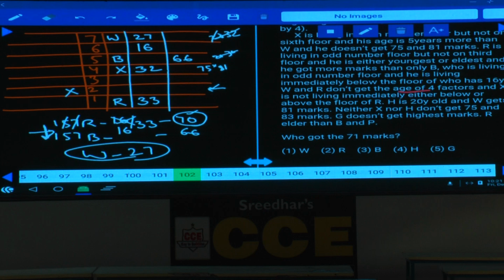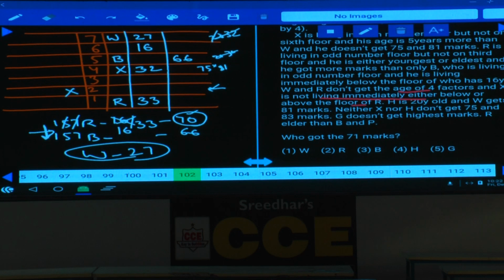Now, we are left with 3 more ages. What are the remaining ages left over here? 20 is left out, isn't it? Now 20 is left over. Can 20 be on the 5th floor? Yes, tell me whether 20 can be on the 5th floor or not. Yes. And W and R do not get the age of 4 factors, and X is not living immediately below R. H is 20-year-old. Information clearly given, H is 20-year-old.